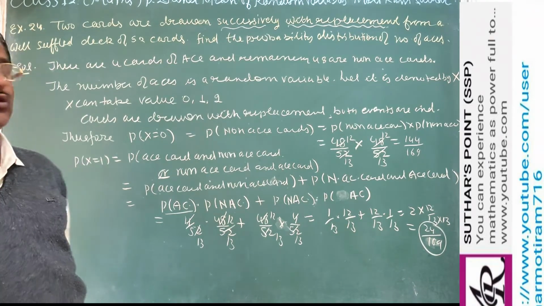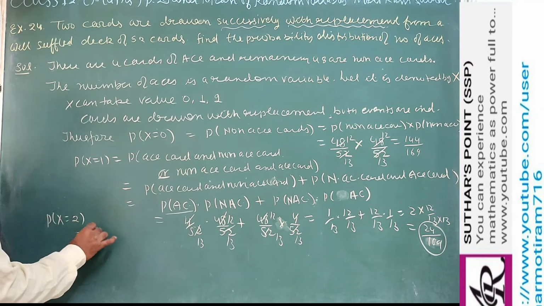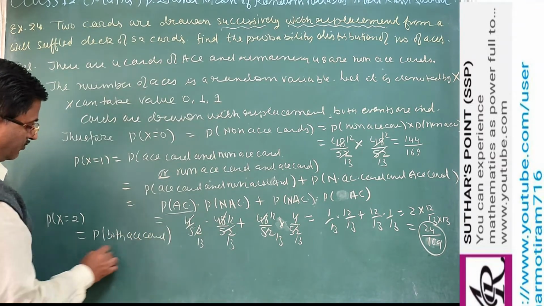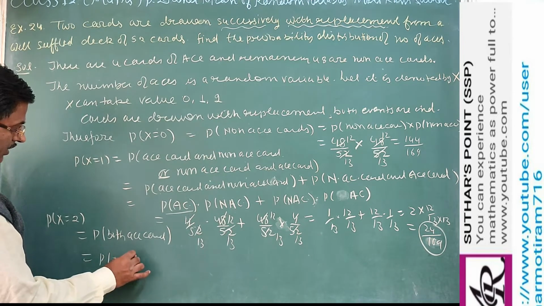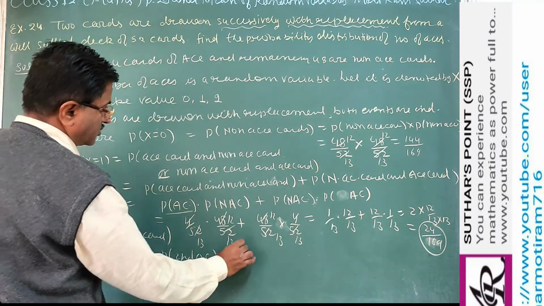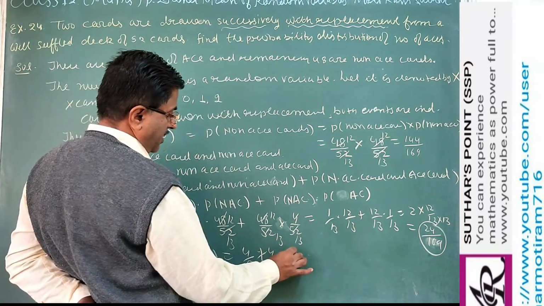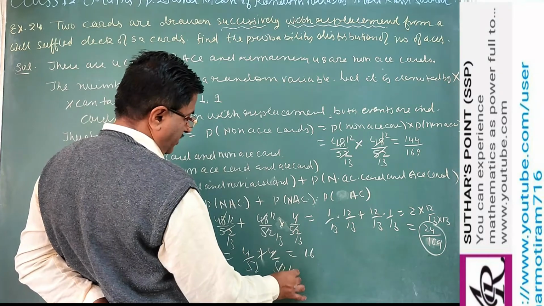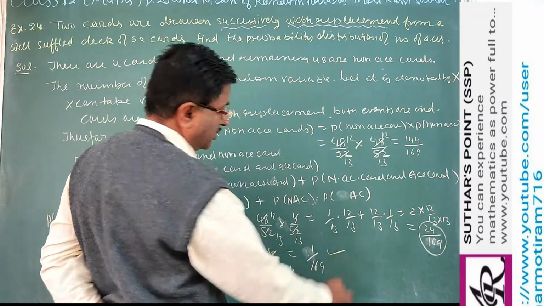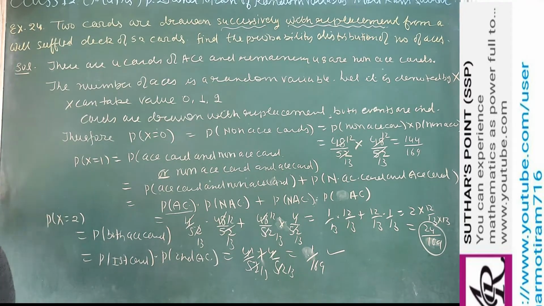Now third case, both are S card, X equal to 2. So probability of X equal to 2 means probability of both S card. So first S card into second card is also S card. So probability of first is 4 by 52, second is 4 by 52. So multiply, 1 by 13, 1 by 13. So that gives you 1 upon 169. So in this way we get the probability. So this is very important.